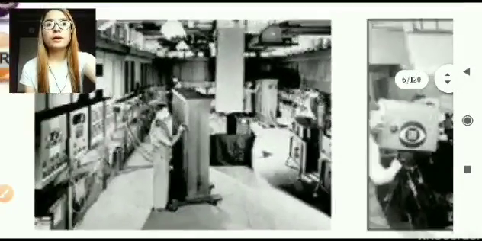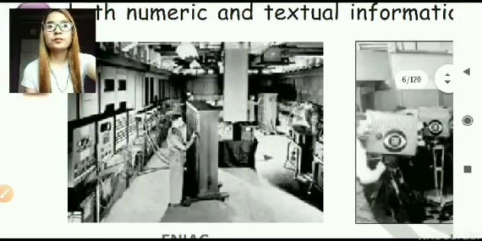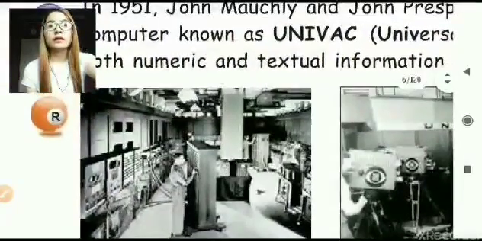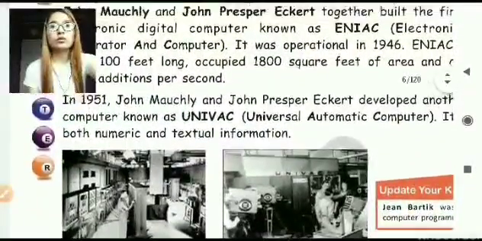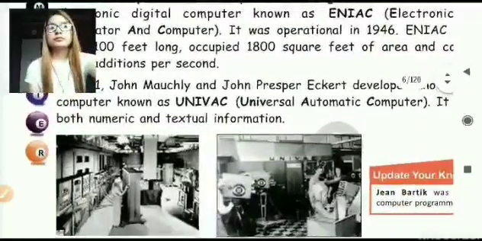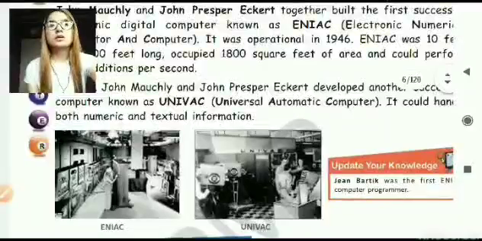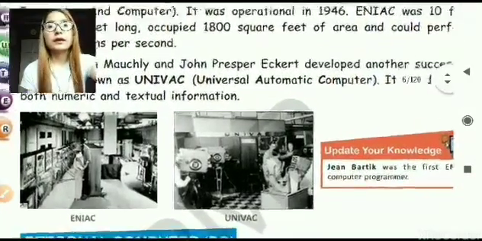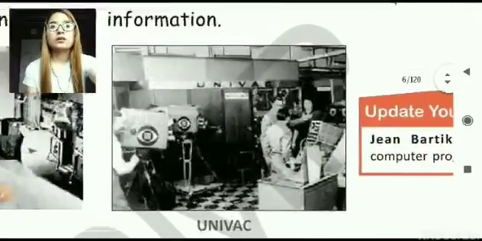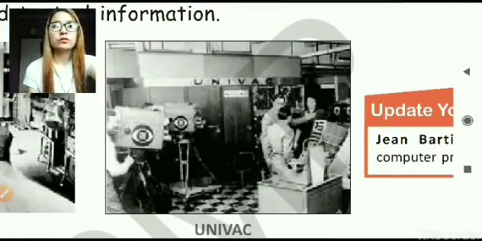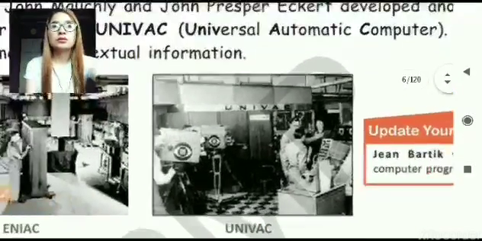It's being operated by a person over here, and it's very big, as big as an entire block of our school. And later UNIVAC was also invented. It could handle both numeric and textual information. This is the picture of UNIVAC. There are many people operating UNIVAC over here. The pictures are black and white because these are the earliest computers.